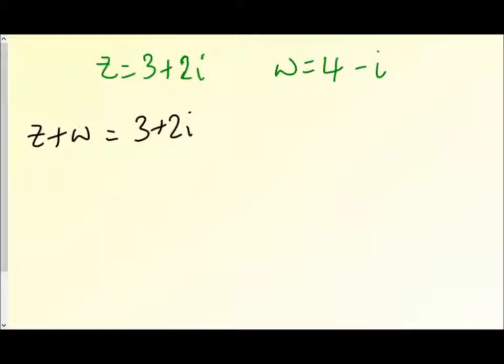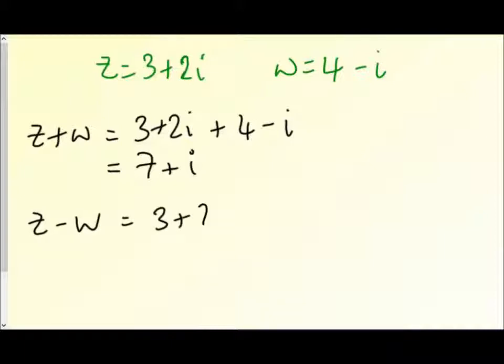I've got 3 plus 2i, and then I add 4 minus i. Well, it's just very straightforward. All you do is you add the real parts together, and then you add the imaginary parts together. So 7 plus i. What about if we subtract them? So it's 3 plus 2i, and then I subtract 4 minus i, and again it's the same thing. You deal with the real parts and the imaginary parts separately. So 3 subtract 4, and 2i subtract negative i is 3i.